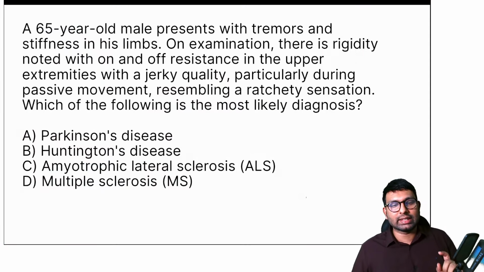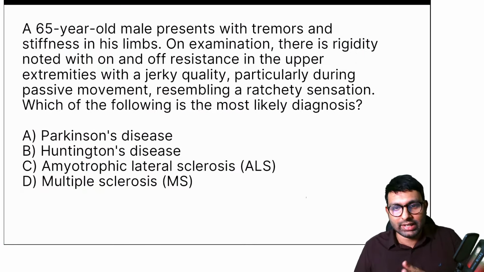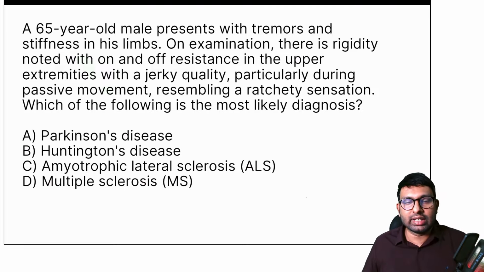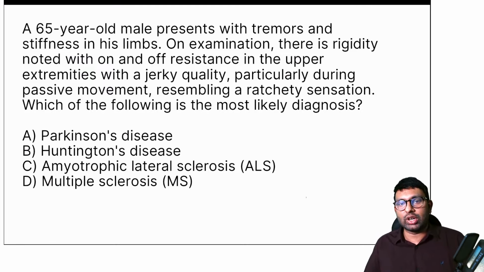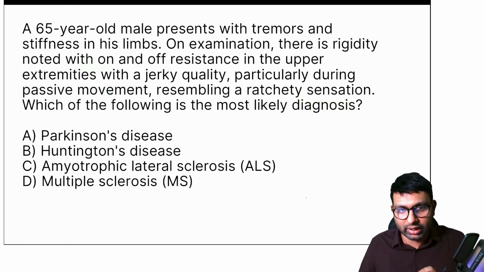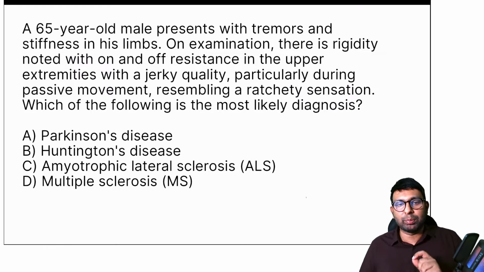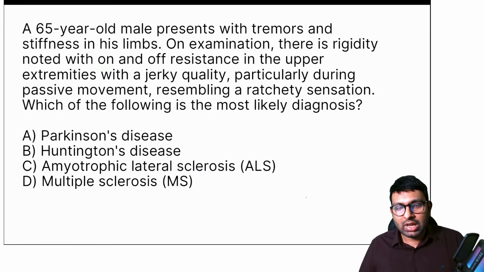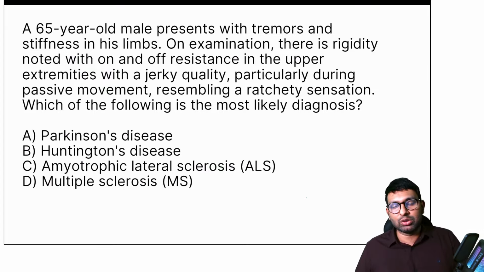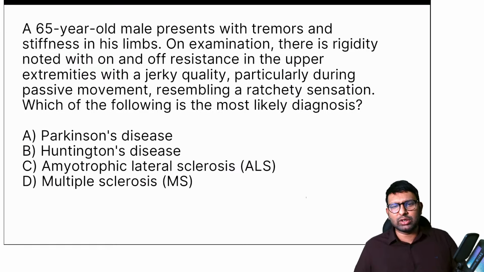And in cerebrovascular accidents, first thing you need to know is the concept of what is spasticity and what is rigidity. So look at this question here. A 65-year-old male presents with tremors and stiffness in his limbs. On examination, there is rigidity noted with on and off resistance in the upper extremities with jerky quality, particularly during passive movement, resembling a ratchety sensation. Which of the following is the likely diagnosis? And your options are Parkinson's disease, Huntington's disease, ALS and multiple sclerosis. Anyone would like to take a guess?